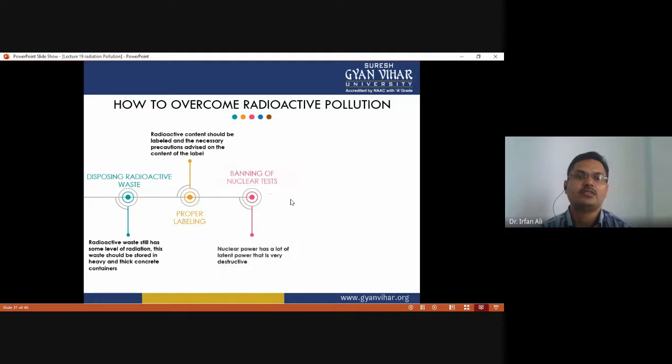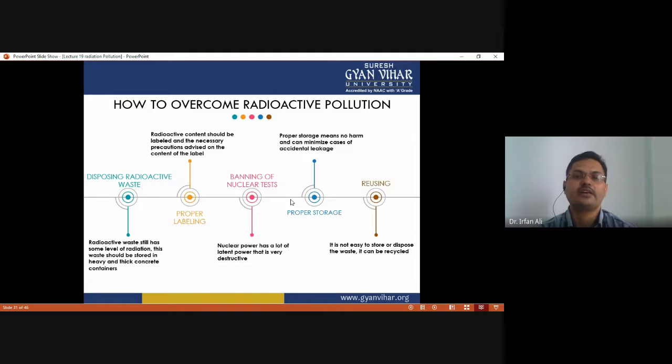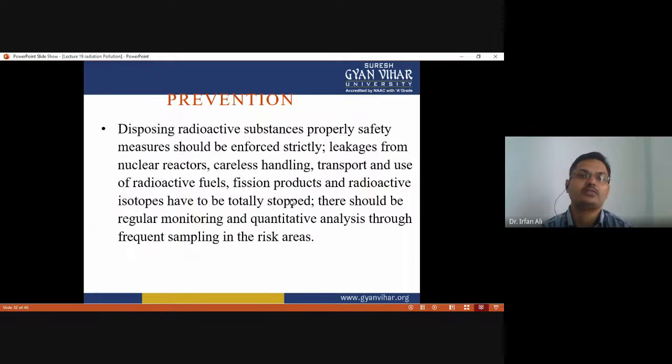Okay, so this figure shows how to overcome radioactive pollution. Disposing of radioactive waste, proper labeling, banning of nuclear tests, and proper storage and reusing. Okay, so these are the ways by which radioactive pollution has to be controlled. So disposing of radioactive substances properly, and safety measures should be enforced strictly.